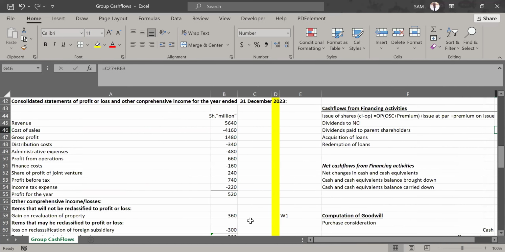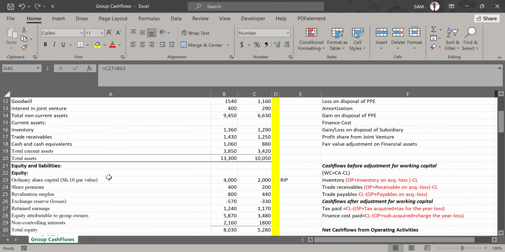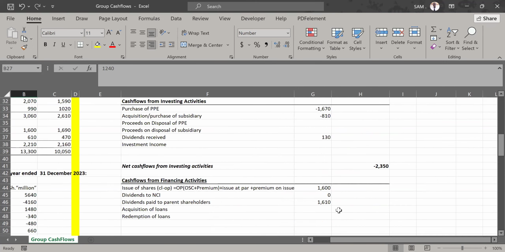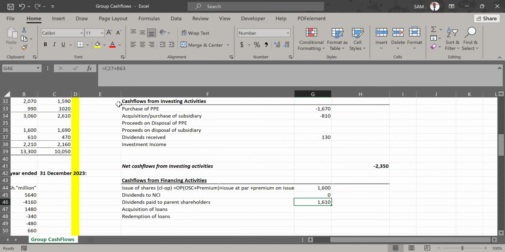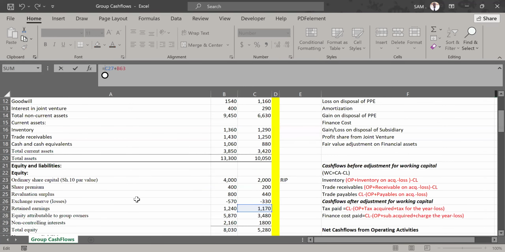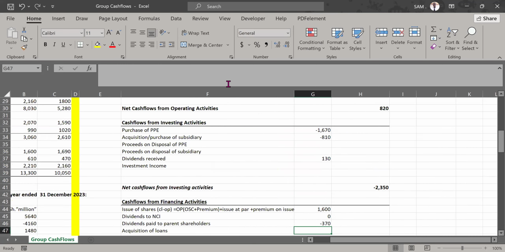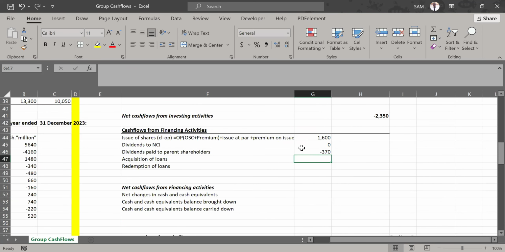So let's go to the retained earnings. We expect it to be 1610, but is it 1610? Let's see. Retained earnings, I can see it is 1240. You see that? So it means we must have paid dividends. We expected 1610, but we have 1240. What has happened? That difference means we must have paid dividends. So where was it? Here. It is 1610, but the actual closing balance, which we have here, is 1240. So if we have 1240 and we expected to have 1610, what has happened? We must have paid dividends of 370 to our parent shareholders.